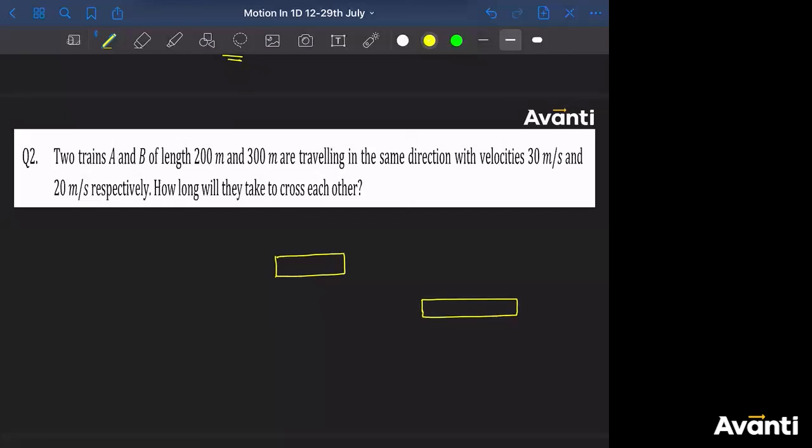Yes. All right. So as you can see the data here, A is having speed 30 meter per second and B is having 20 meter per second. So which train will overtake which one? See, if this is train A, this is train B, and train A is having speed 30 meter per second and train B is having 20 meter per second, then will there be any chance that B will be able to overtake A? It's not possible, right? It is not possible at all.